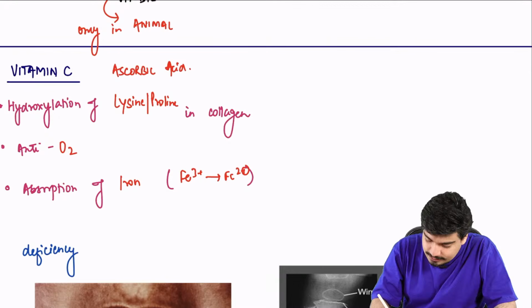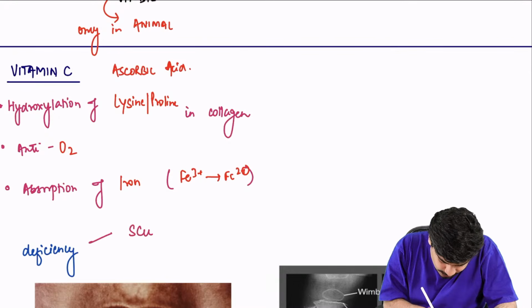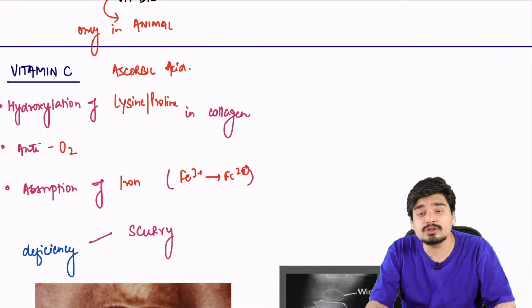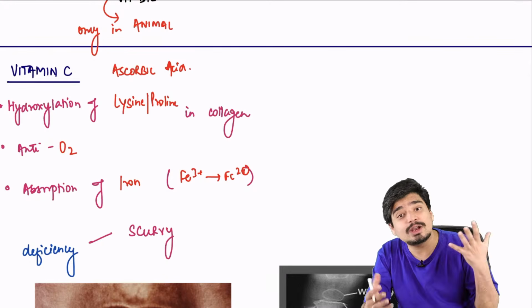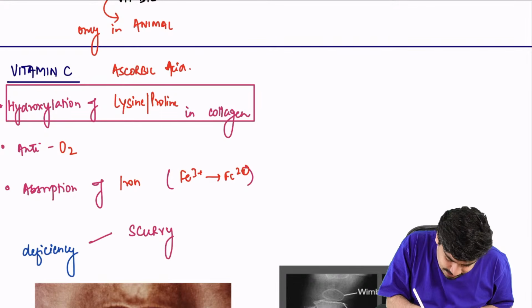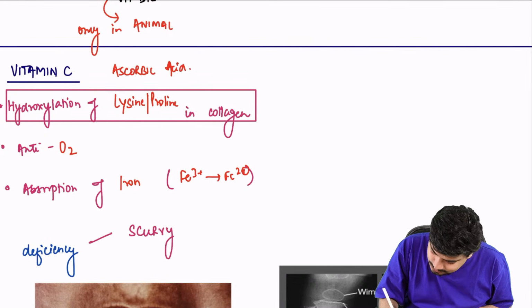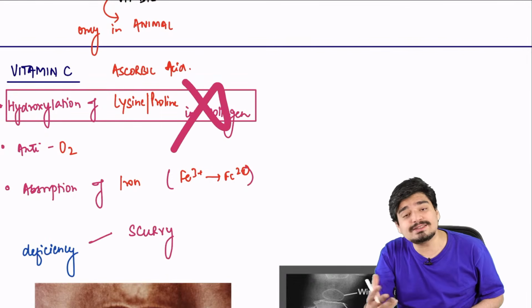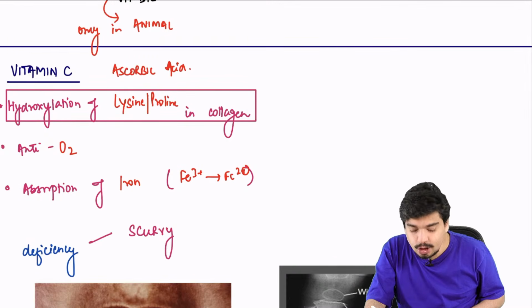What does vitamin C deficiency lead to? We all know, it leads to scurvy. So what will happen in scurvy? You will have no collagen, right? This hydroxylation of lysine and proline in collagen is not going to occur in scurvy. So you will not have proper collagen.